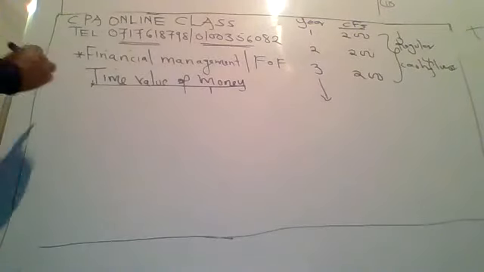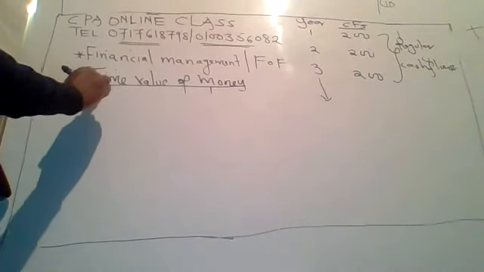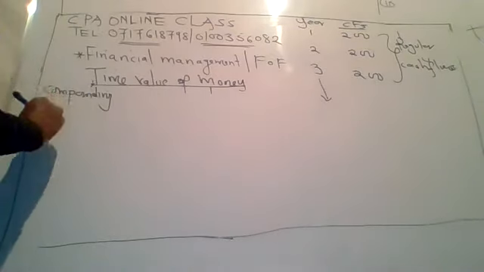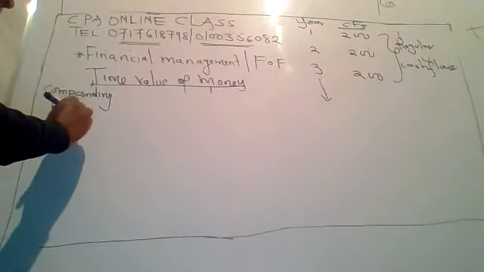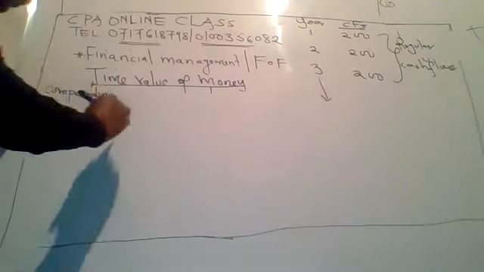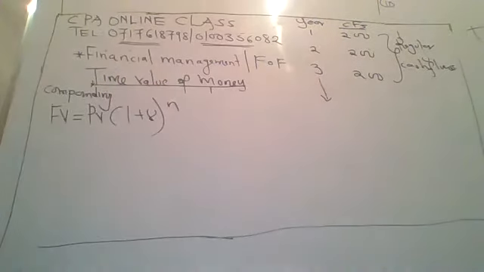So when we say compounding, we need to see the formula we use for compounding. How do you get your future value? Future value equals present value times (1 plus r) raised to n. That's how you get the future value.